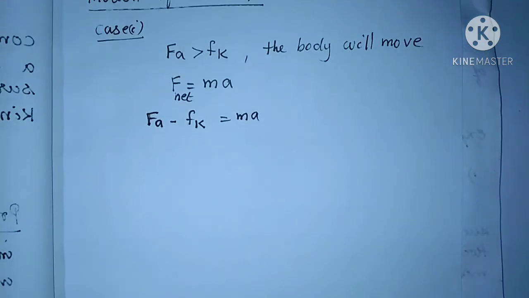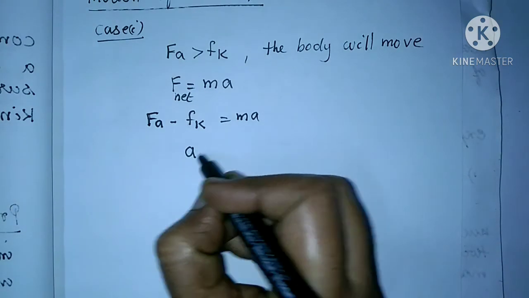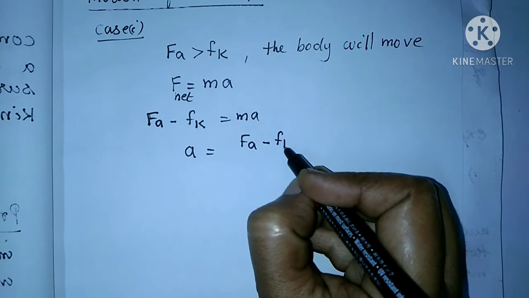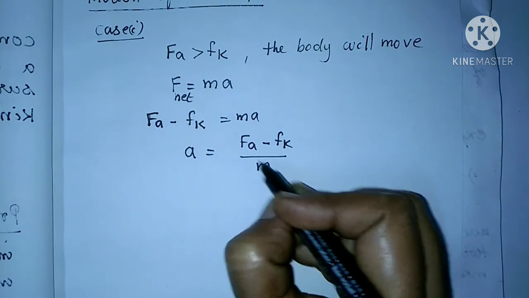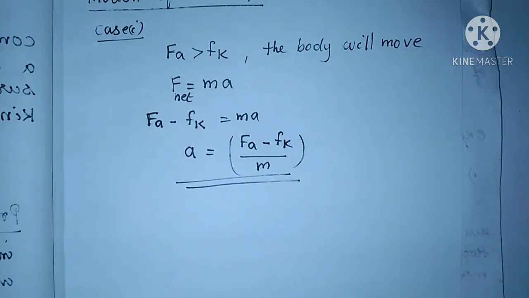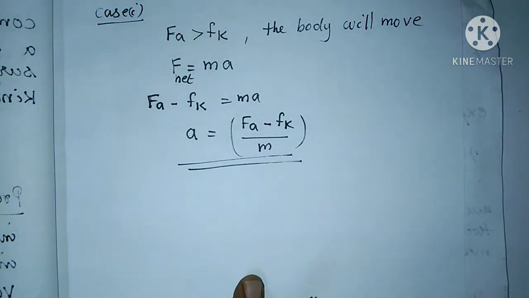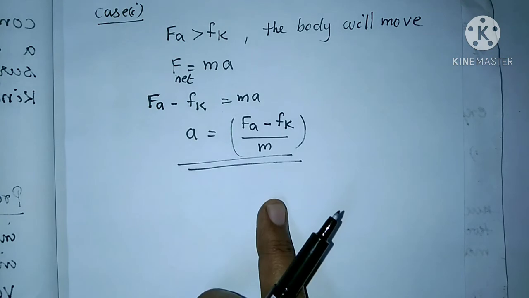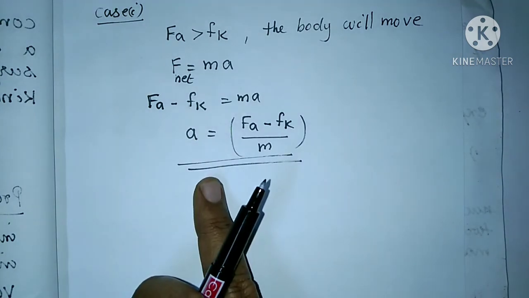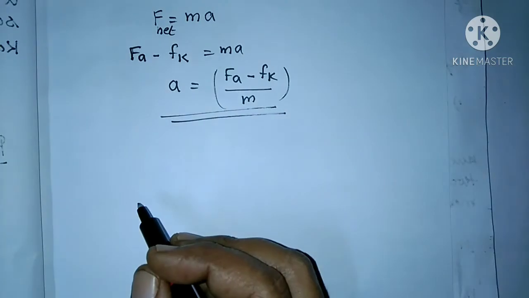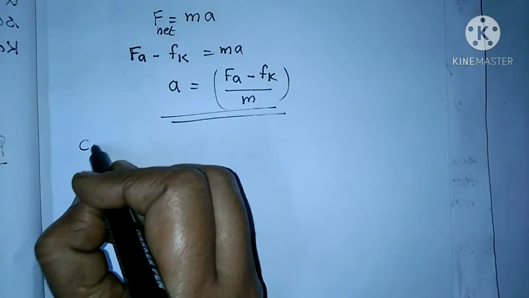So acceleration a equals Fa minus Fk divided by m. This is the acceleration of the body when the applied force is greater than the kinetic friction.